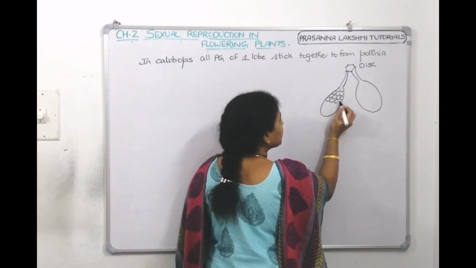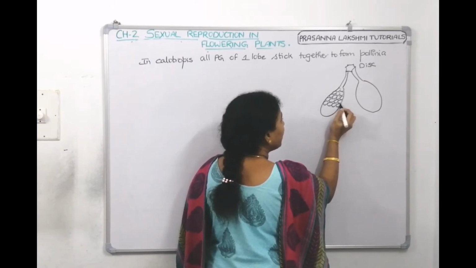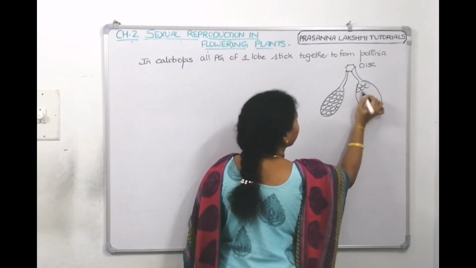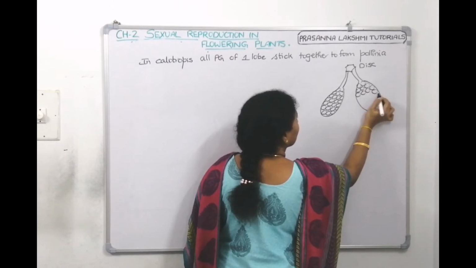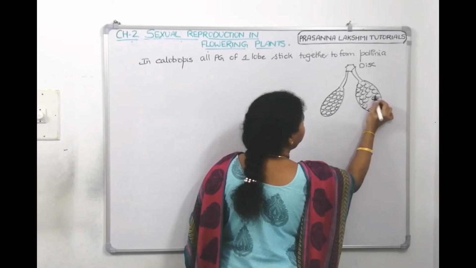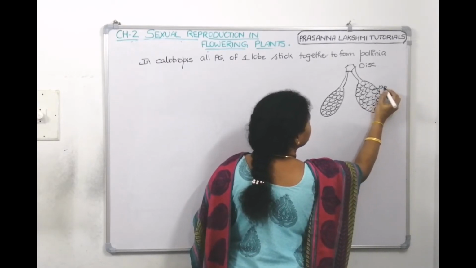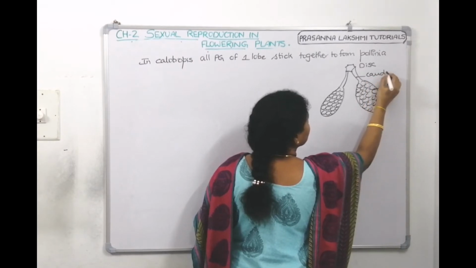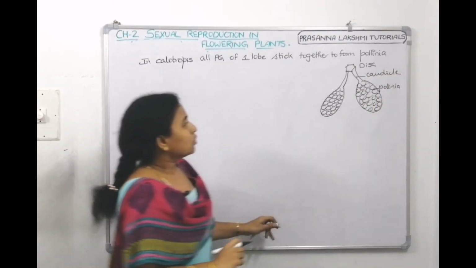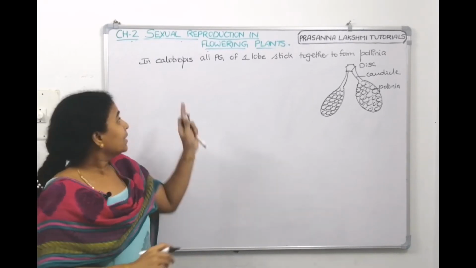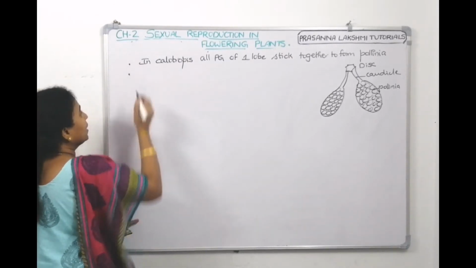All the pollen grains are attached together to make a bundle. This bundle is called pollinia. Similarly here also. What is this called? Pollinia. What is this called? This is called the caudicle. So it sticks on the insect body and it grows.